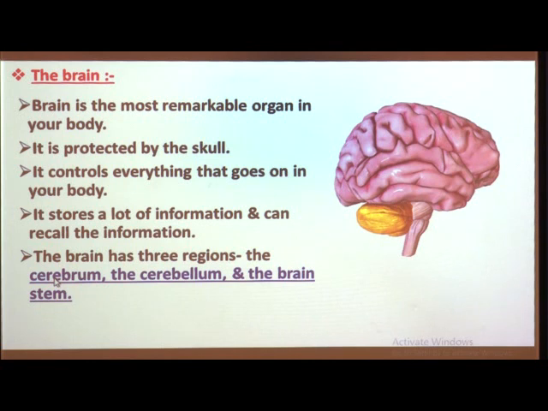Like the same, we study for our exam. That means, you study different questions, different things, different chapters, and at the same time whatever you studied is getting stored in your brain. Where is that information getting stored? That is stored in your brain.